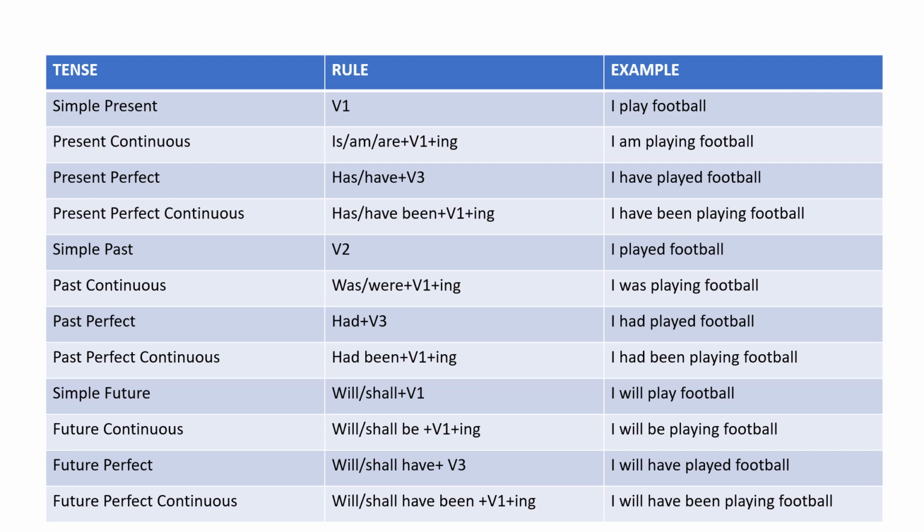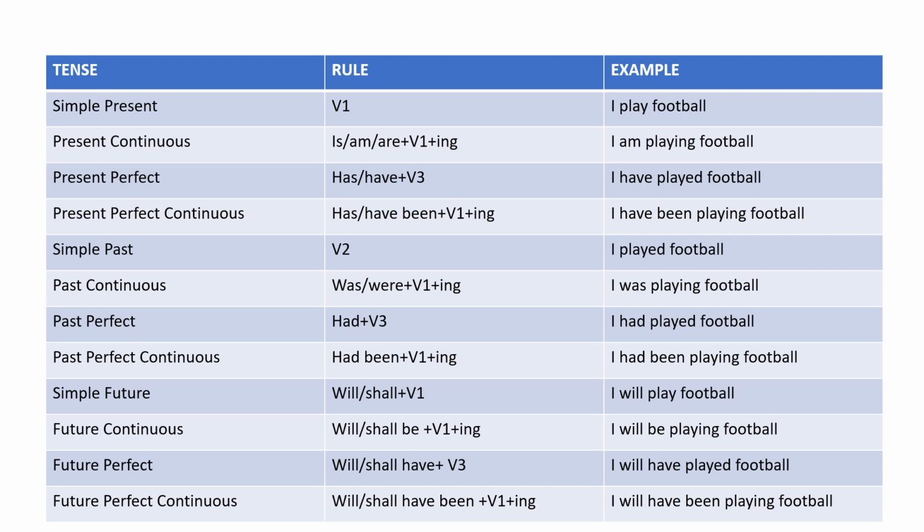In the past continuous tense, we can see that in the present continuous we have used is, am, are along with verb first form with ing, but over here in the past continuous tense we are going to use was and were instead of is, am, are. The verb first form with ing would remain the same. Why are we using was and were? Because it's past continuous. For the singular, we have to use was, and for the plural subject, we need to use were. So I was playing football. I is a singular subject.